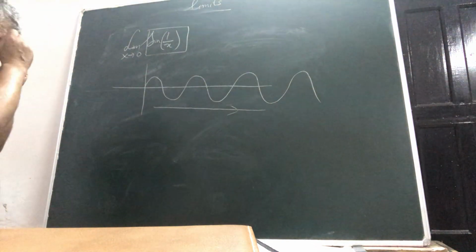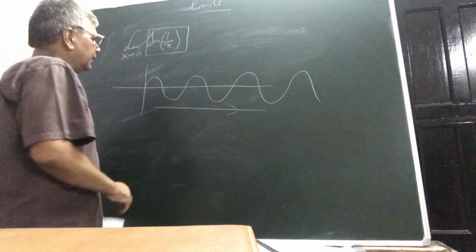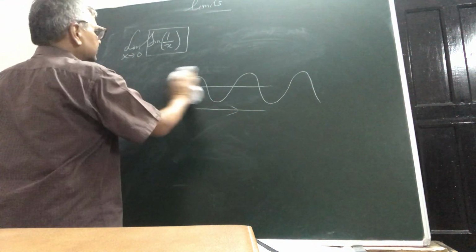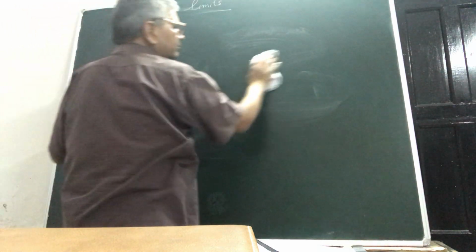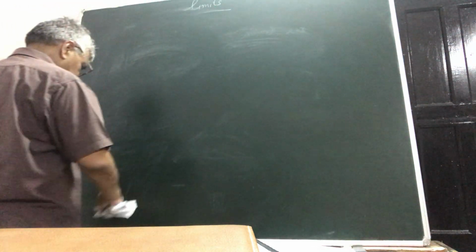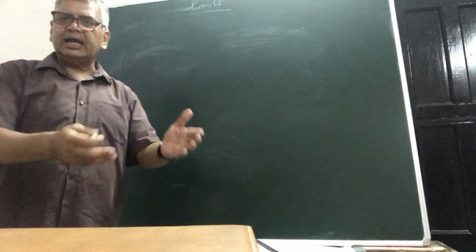With this, I end up saying that we have still not come to the rigorous definition of this. We will come to it later, but this is how you have been told till now in your class 11.